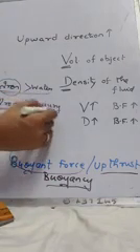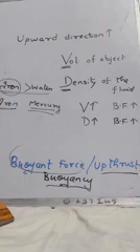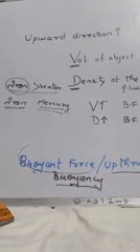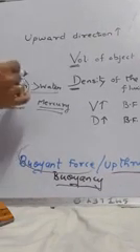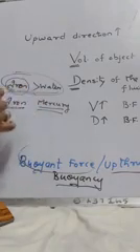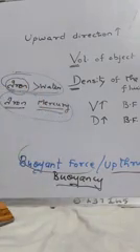Iron and mercury: the density of mercury is more, hence it will float in mercury. Clear? So you will compare these two densities and then compare these two densities. Please copy this.